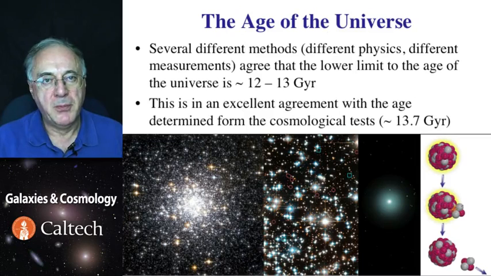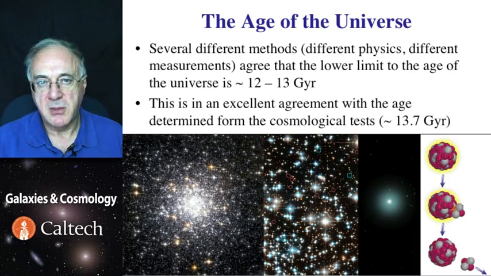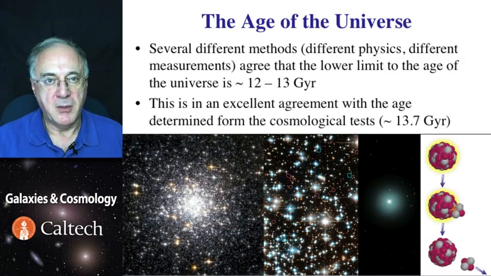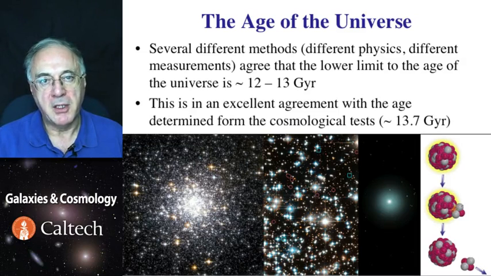And so to recap, we have now a fairly good idea of what the age of the universe is, or at least the lower limit to it, using several completely different methods, which rely on different physics, different assumptions, and different measurements, and they all agree. It's because of that that we think we got it right. Moreover, this is also in perfect agreement with age of the universe deduced from measurement of other cosmological parameters, to which we'll come later.